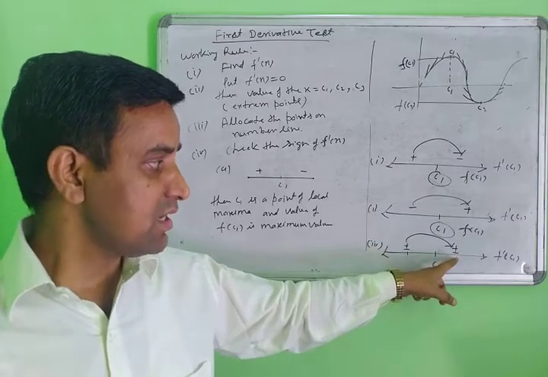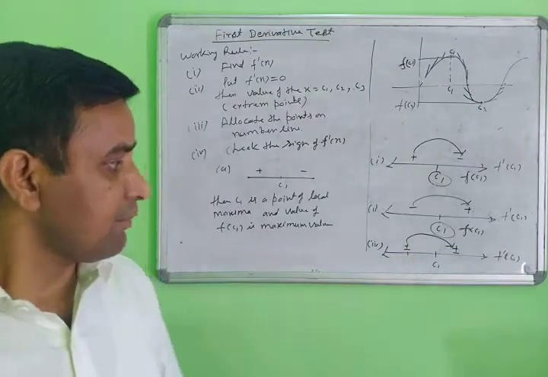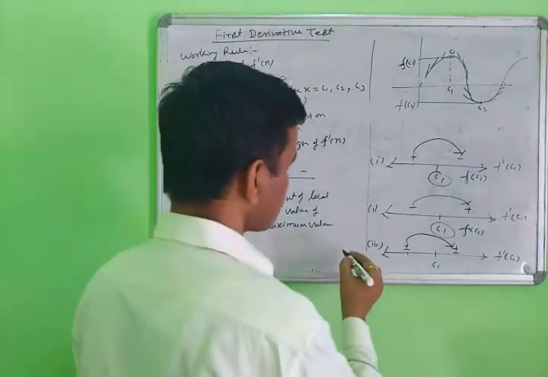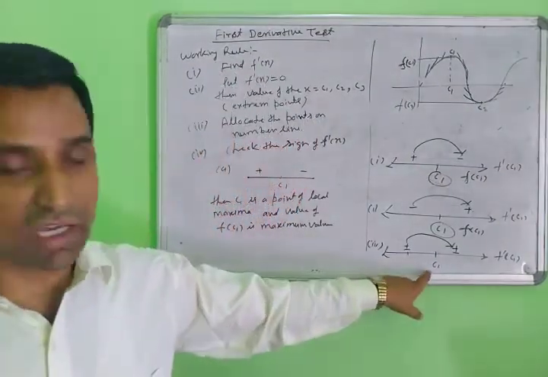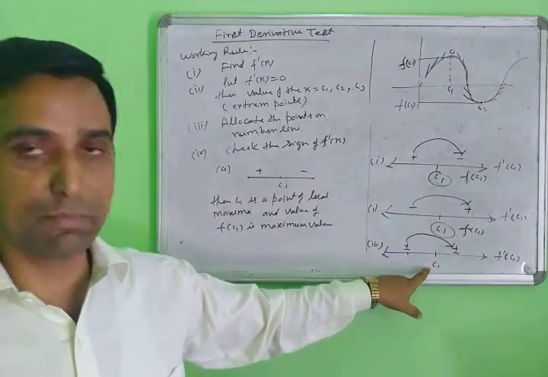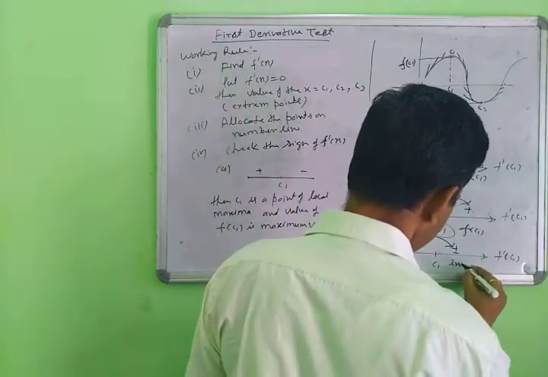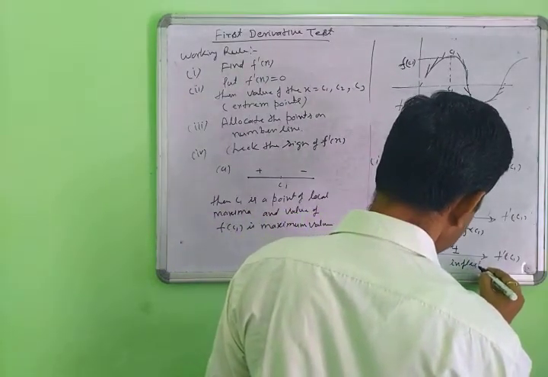Then C1 is not maxima and not minima; C1 is an inflection point. An inflection point has neither a maximum nor a minimum value.